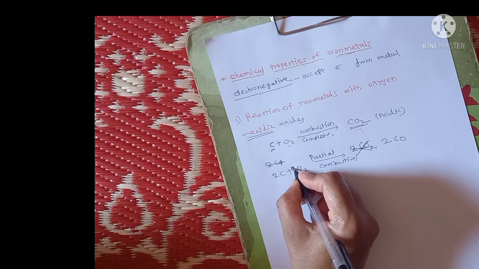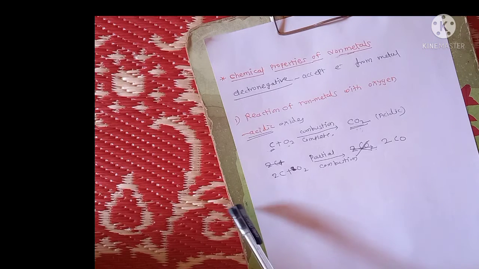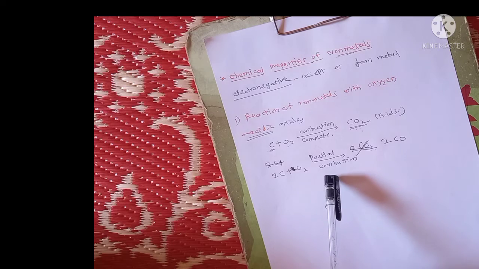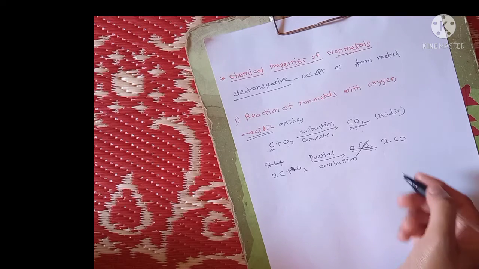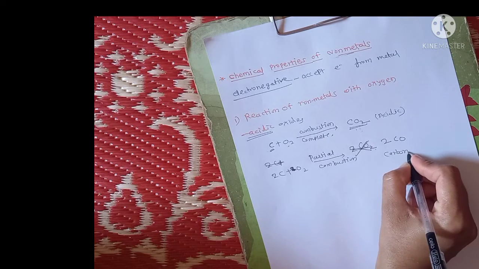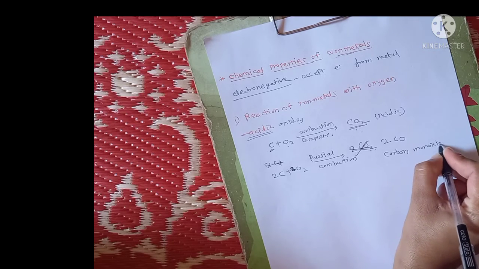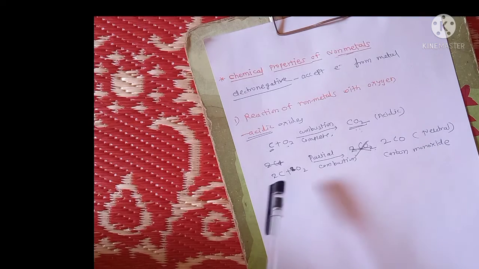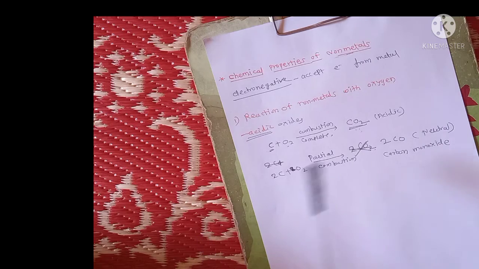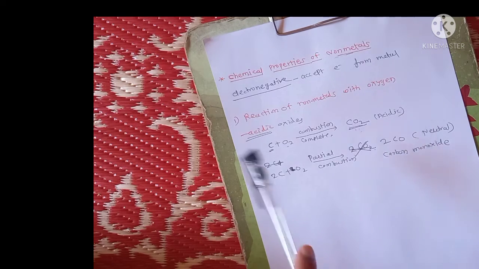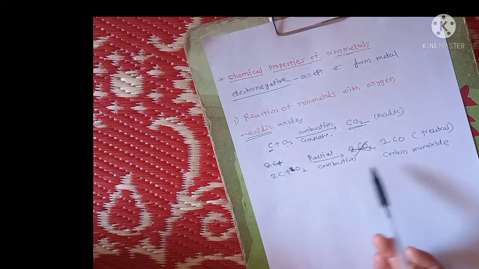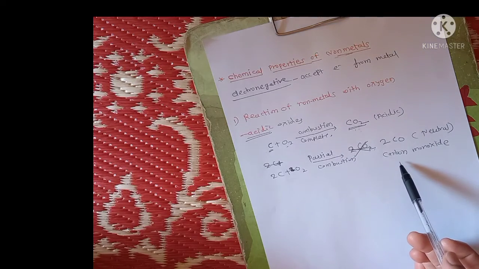It is neutral in nature. So when complete combustion of carbon happens, carbon dioxide, which is acidic, is formed, and when partial combustion happens, a neutral product, carbon monoxide, is formed.